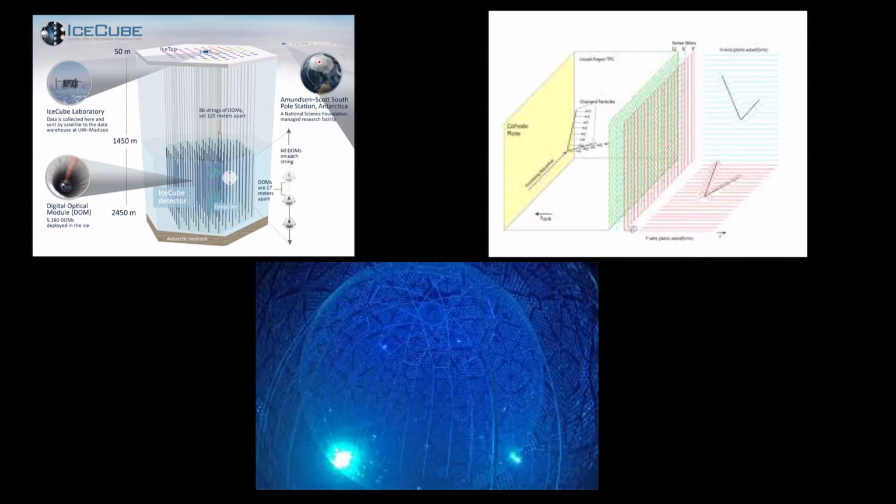So how do we detect neutrinos? They have no electric charge, so no electromagnetic interaction, and a tiny mass, so gravity barely affects them. They only interact through the weak force, so they can pass through matter like nothing happened. But we have detectors on Earth that can detect neutrinos. One of them is IceCube. It's a Cherenkov detector.